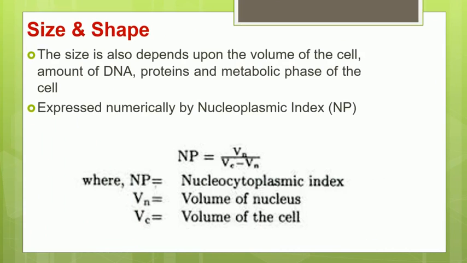How the size of the nucleus depends upon these factors is expressed numerically by an equation, called the nucleoplasmic index. So the nucleoplasmic index, denoted by NP, is equal to Vn upon Vc minus Vn. Here NP means nucleocytoplasmic index, Vn means volume of the nucleus, and Vc means volume of the cell.